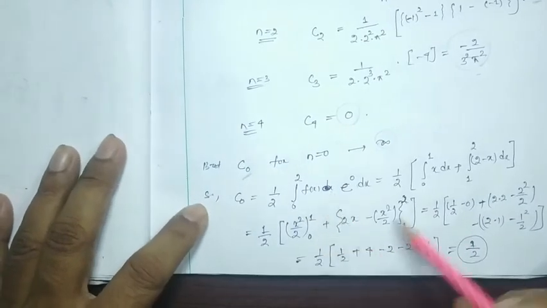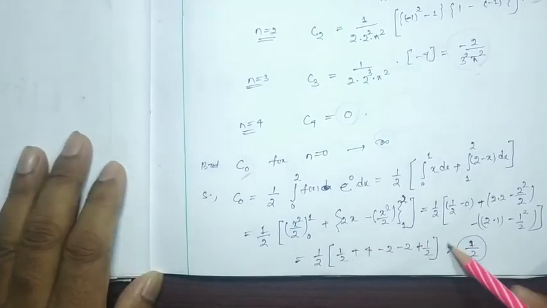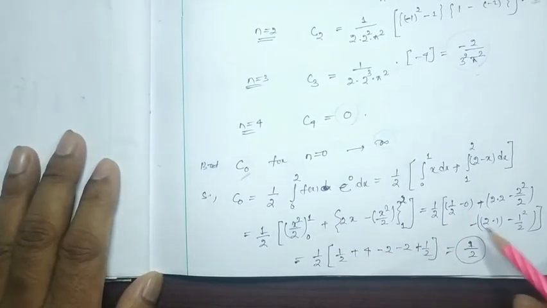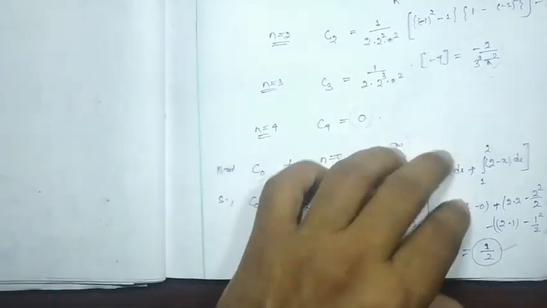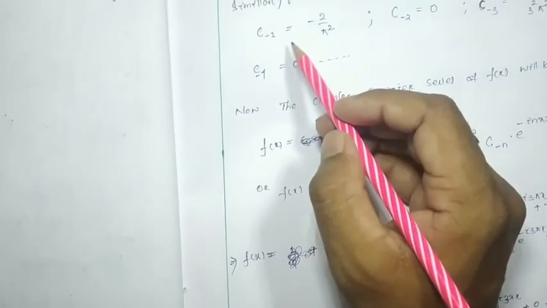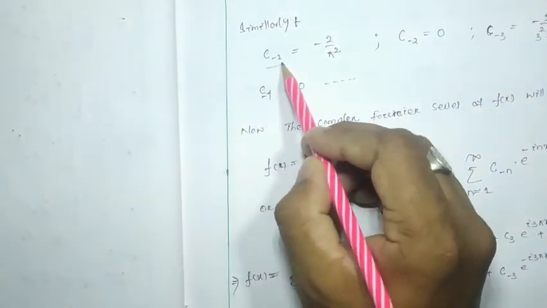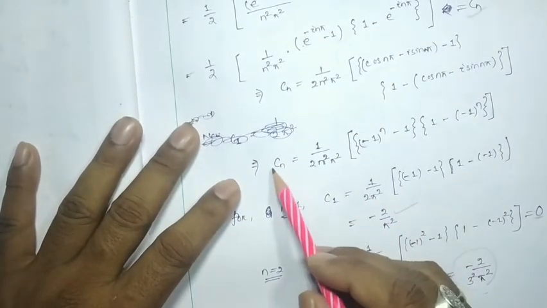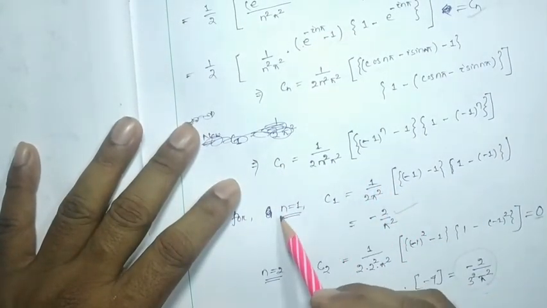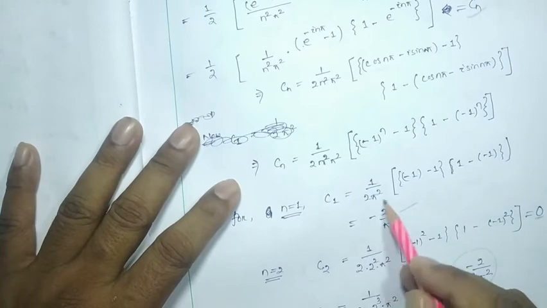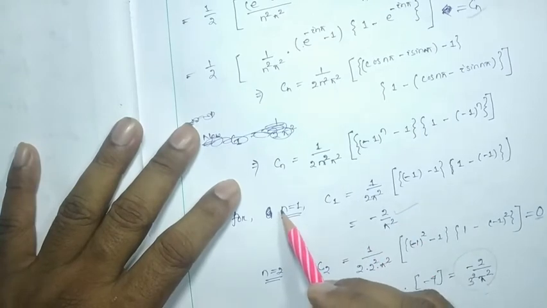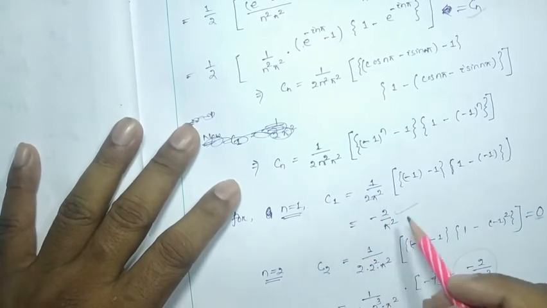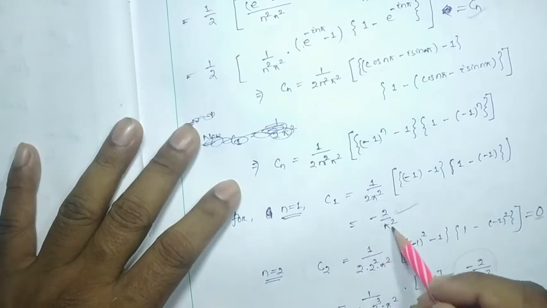By integrating, these are the easy steps. You can pause the video and write it. It will be 1 by 2. Now similarly, if you want to find c minus 1, you can see that c1, that is n equal to 1, will be minus 2 by pi square. If we consider n equal to minus 1 also, you are going to get minus 2 by pi square.